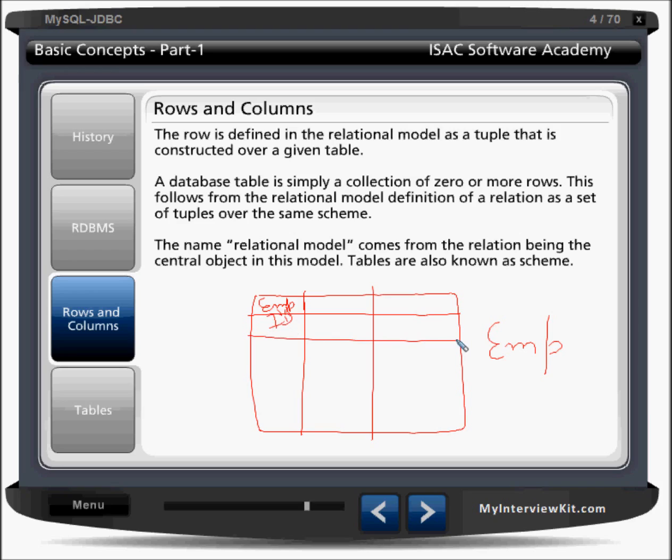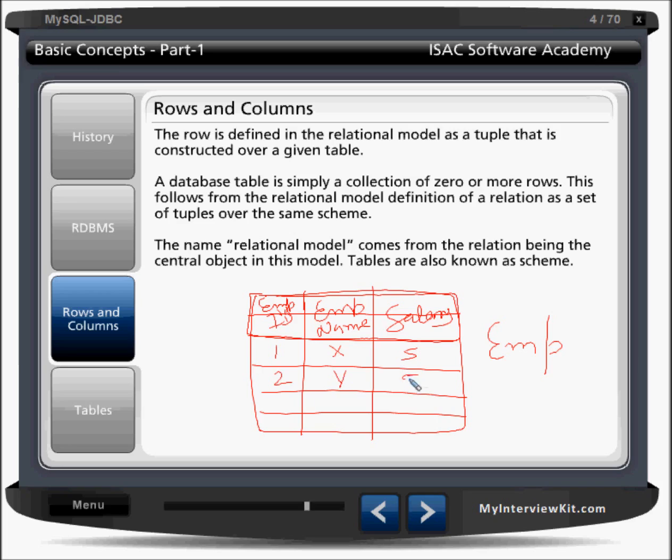And then we have EMP name, and salary. So this is just a heading, right? This is my heading here, the column names. The records are here. So consider I have employee ID 1, name is X, salary is 5. 2, Y, salary is 99. 3, name is Z, 105. 4, P, and 6 something.